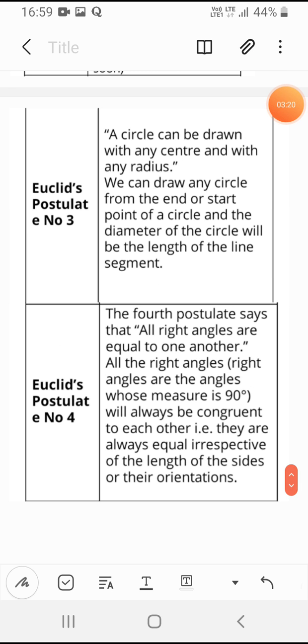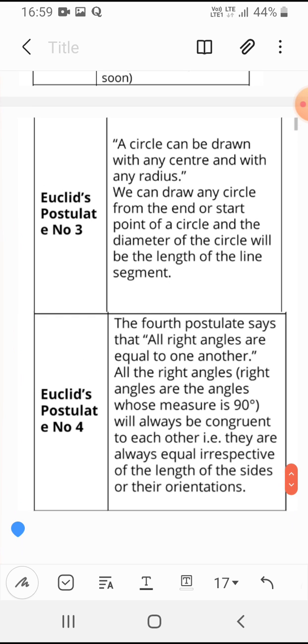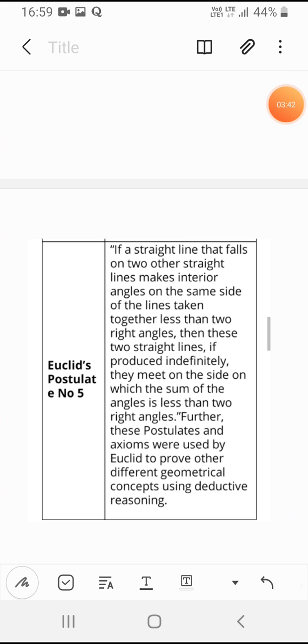And the fourth postulate says that all right angles are equal to one another. So whichever right angles you take, they are equal to each other. This is a right angle, this is also a right angle, and a right angle is equal to a right angle, as you know. So they both are equal. Euclid is saying this.